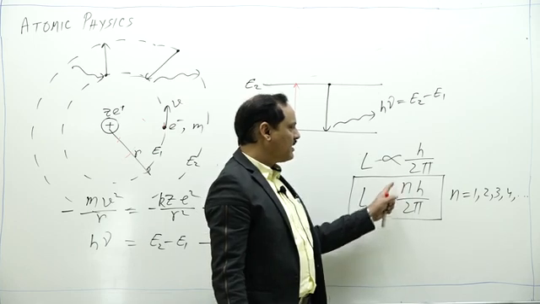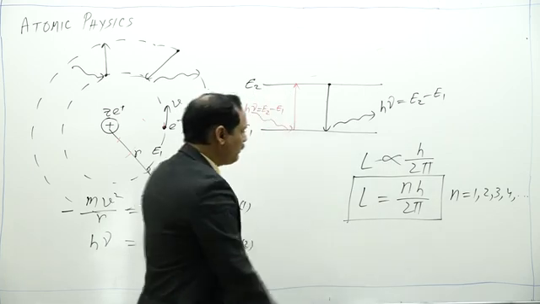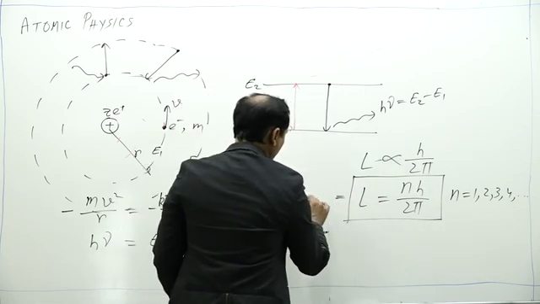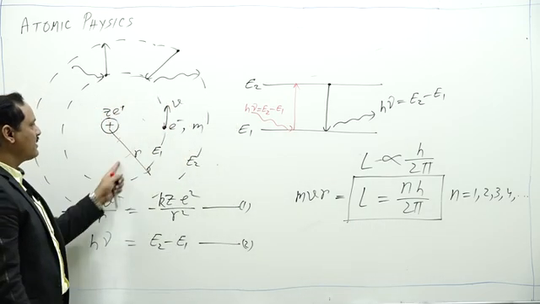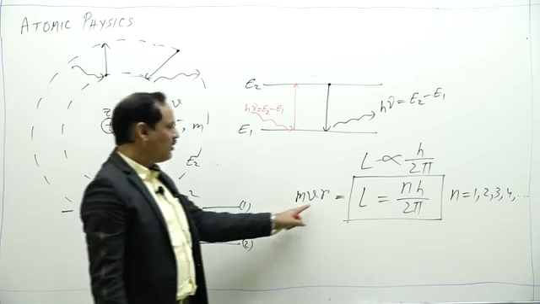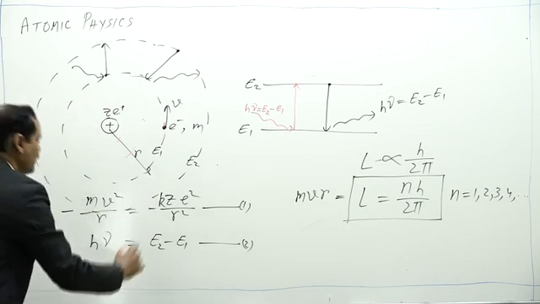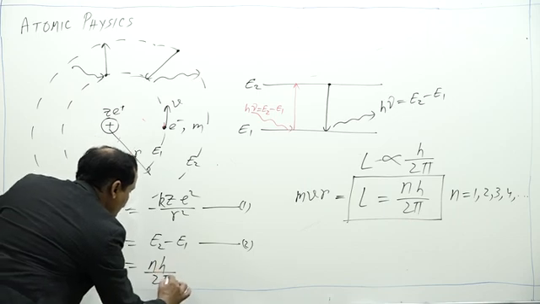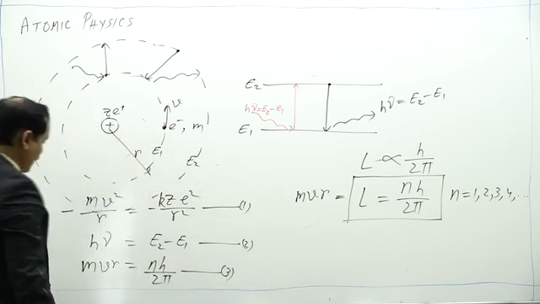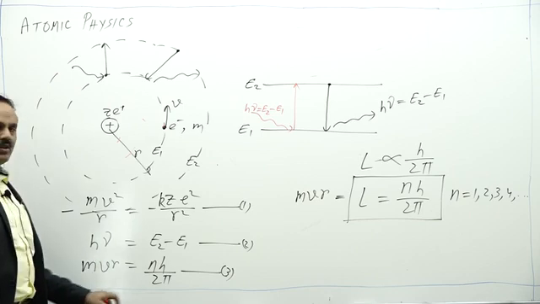This n is later known as the principal quantum number, which is the number of the orbit. And L is nothing but the angular momentum, mvr: a particle of mass m revolving in a circle of radius r with speed v has angular momentum mvr, and this is n h upon 2 pi. So from the third postulate we have mvr is equal to n h upon 2 pi. And from this conservation of angular momentum,